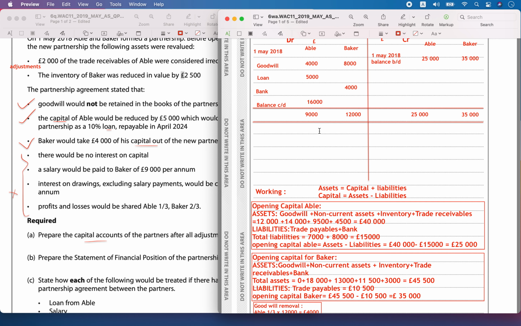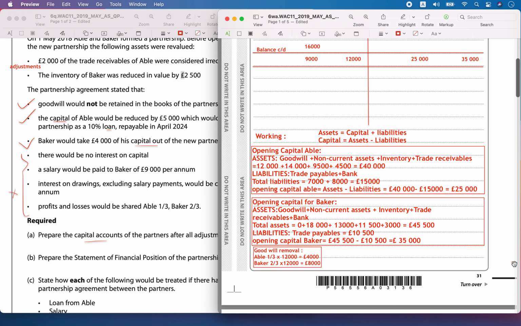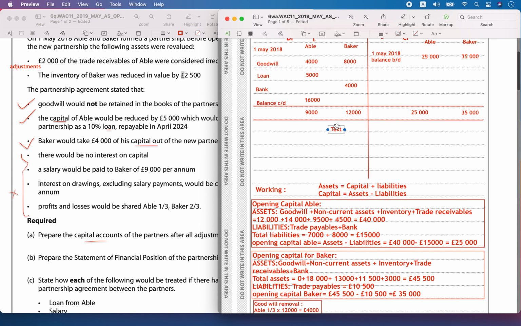And for Baker, the balance carried down is 35,000 minus 12,000, the difference, which is equal to 23,000.